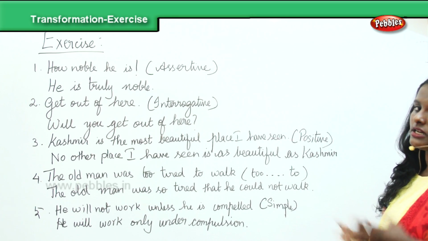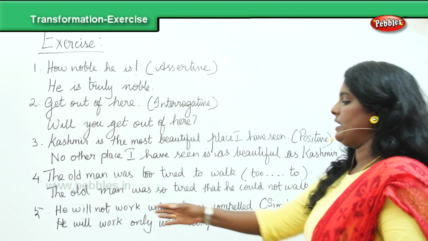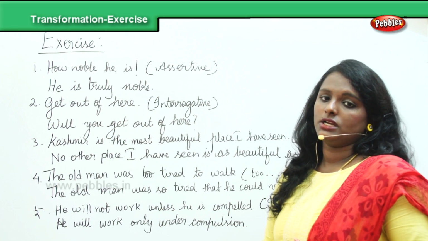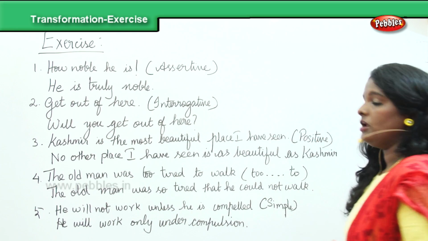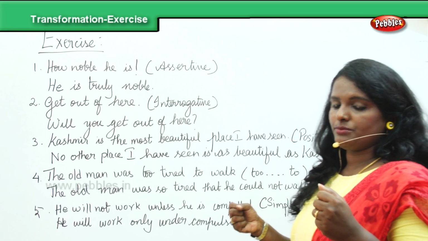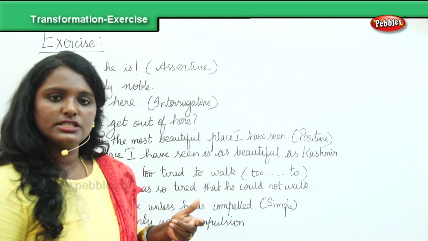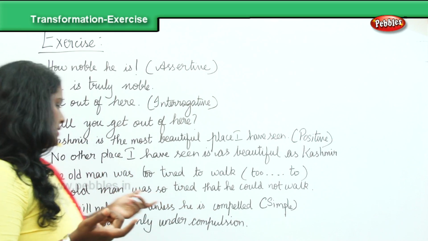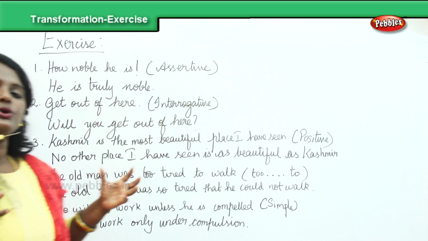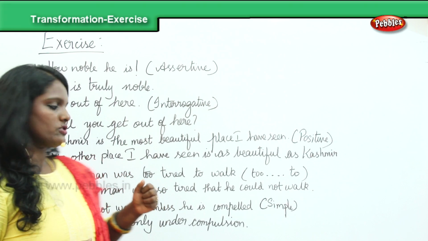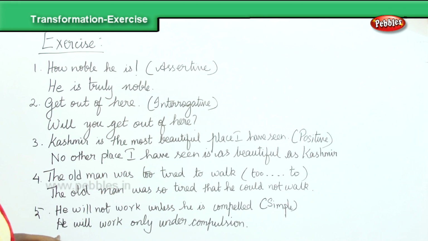That's a complex sentence where you have one main clause and one subordinate clause. Always remember to contract your subordinate clause into a single word or a phrase for it to be converted into a simple sentence. So when you try to shrink your subordinate clause, this is what happens: he will work only under compulsion.